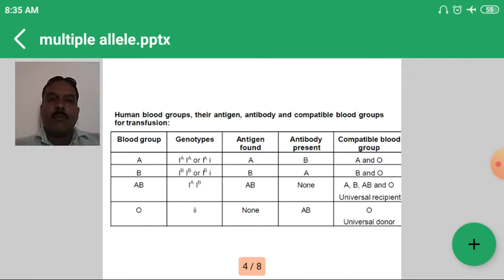The third blood group is AB. The genotype will be I^A I^B. Here the antigens are A and B and antibodies are not found, and compatible genotypes are all four, because AB is the universal recipient. And the last one, O blood group: here the genotype will be small i small i. Antigens are none. Antibodies are A and B, and the compatible genotype is O, because it is a universal donor. So with the help of that chart we can explain antigens, antibodies and their genotypes.